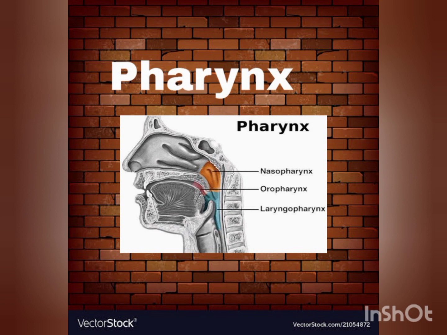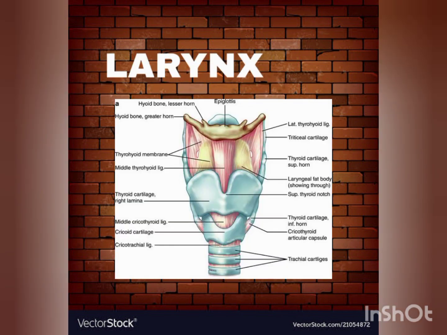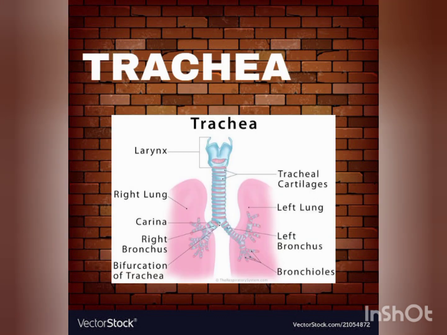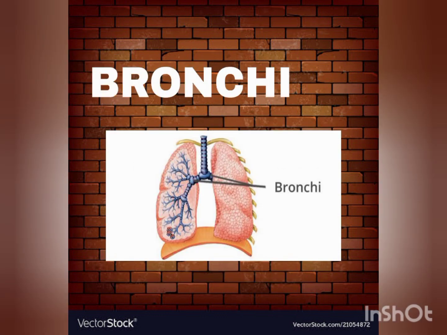Next one, the larynx. The larynx leads to the pharynx. It regulates the flow of air into the lungs and the production of sound used for speech. Next one, the trachea. It is also called the windpipe, which connects the larynx to the bronchi of the lungs and allows the air to pass.